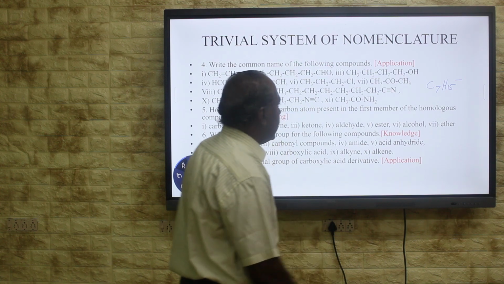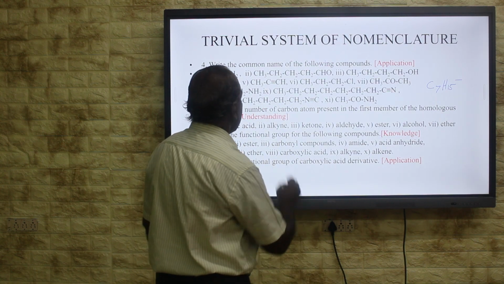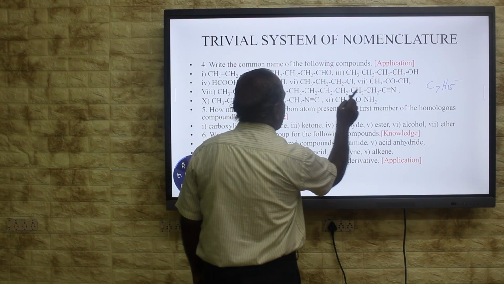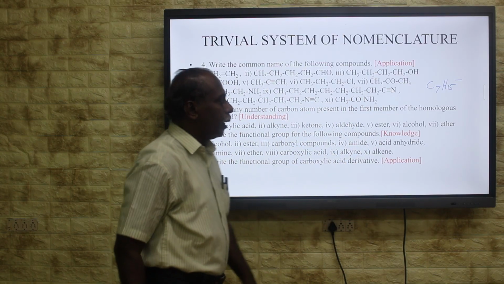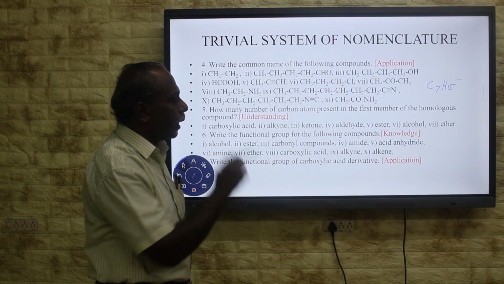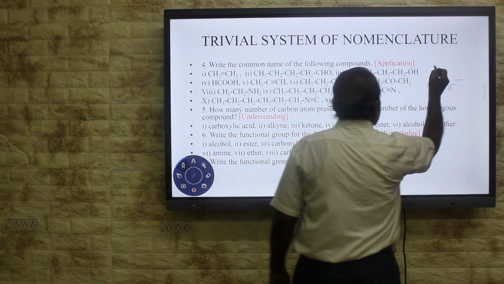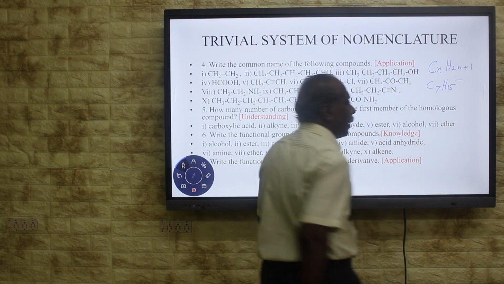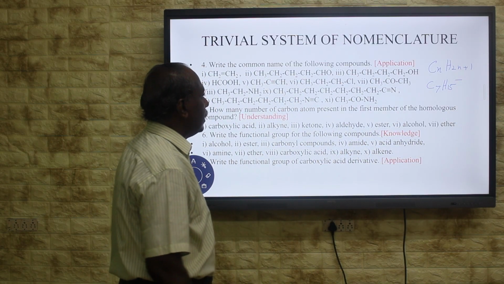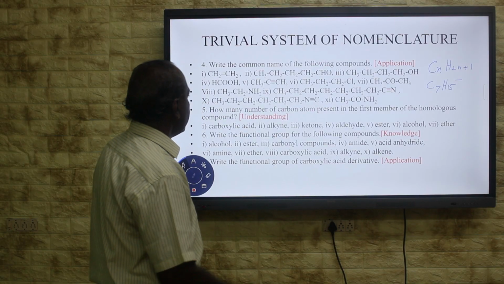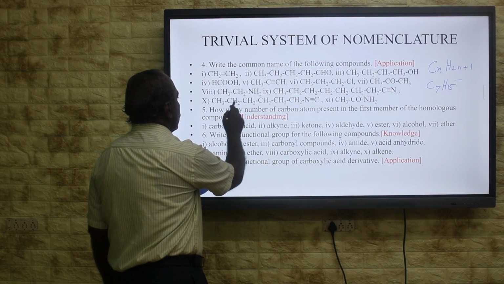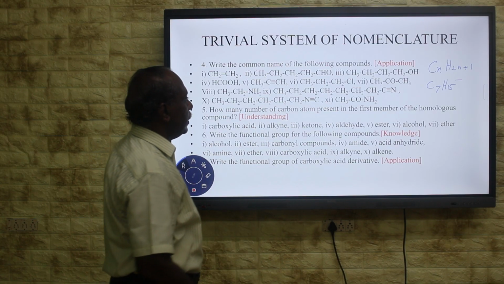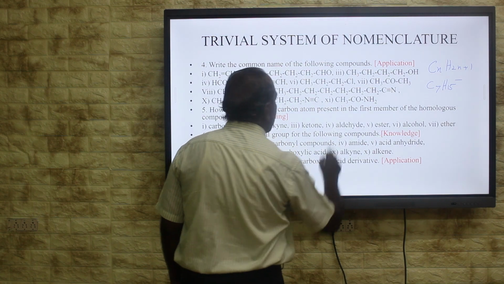It is heptyl. Here 3, 5, 7, 9, 11, 13, 15. Therefore, it is heptyl. You check with the help of the general formula CnH2n+1. That is the general formula for an alkyl group. Then cyanide will be there, heptyl cyanide. Then 1, 2, 3, 4, 5, 6. Hexyl isocyanide.